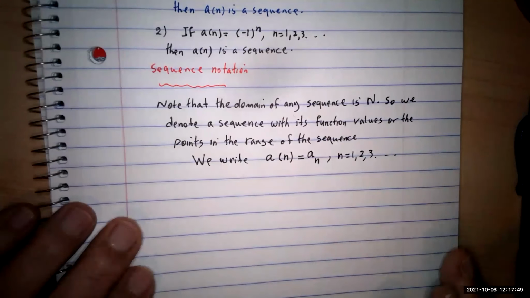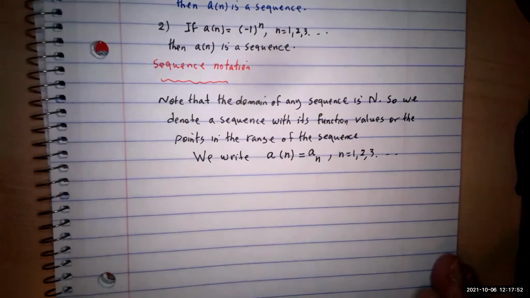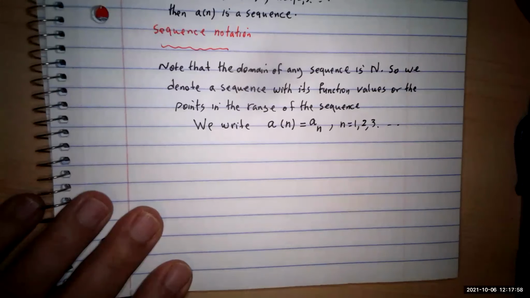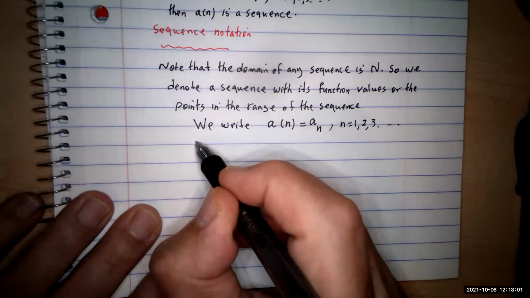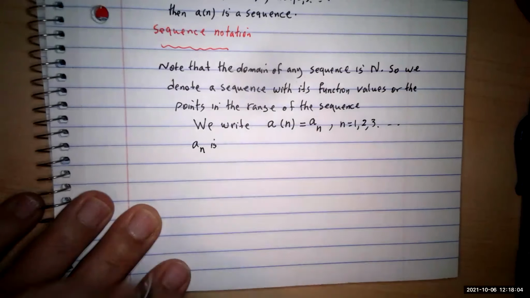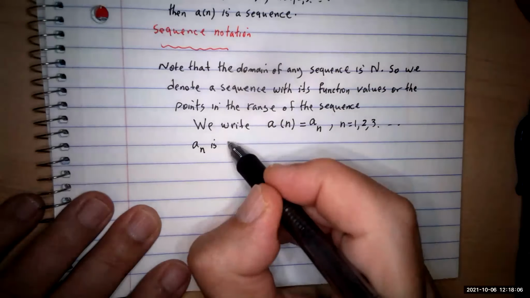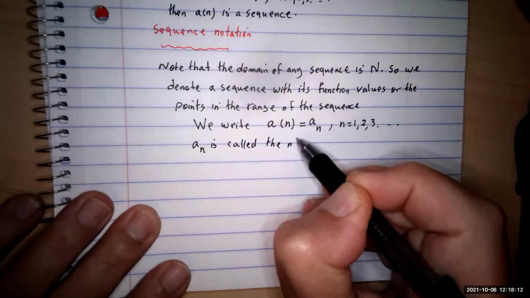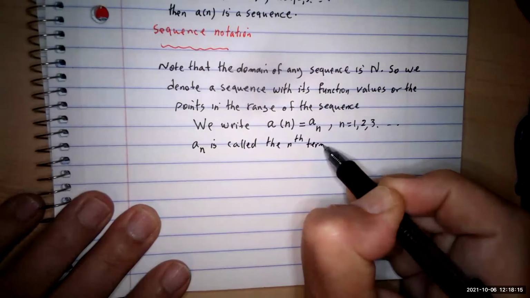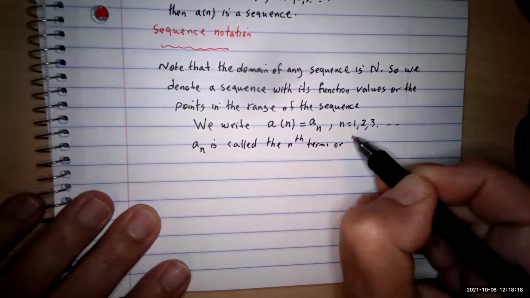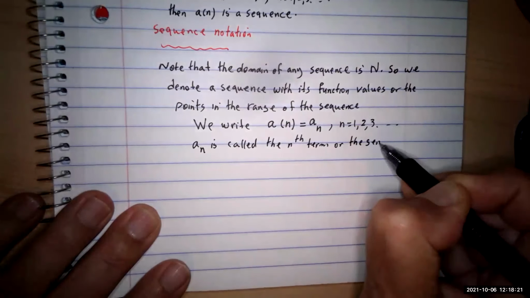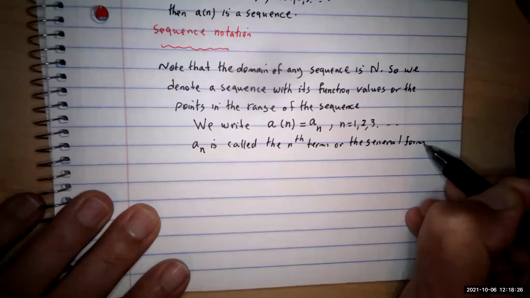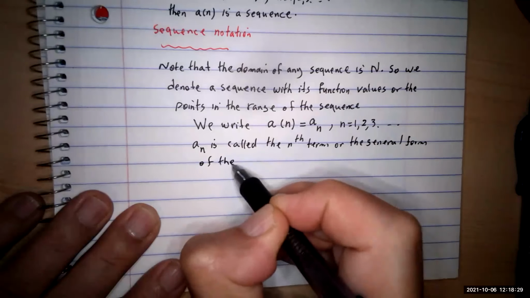But be prepared for both notations. As I told you, sometimes we use the first one or the other one. So we denote a of n by a sub n. And this a sub n is going to be called the nth term, or simply the general term, or the general formula, if you like, general form of the sequence.